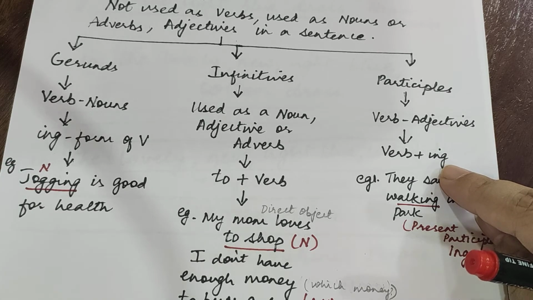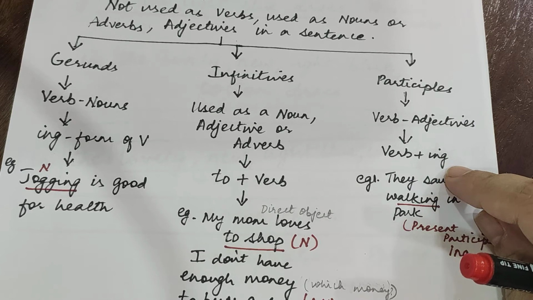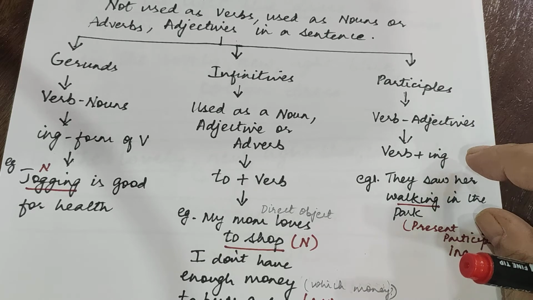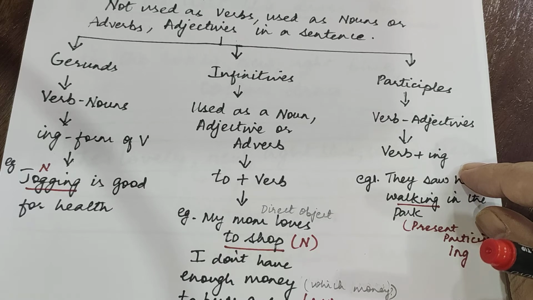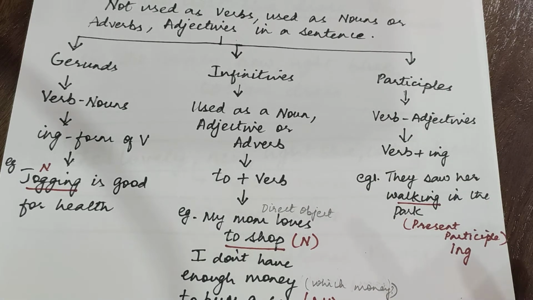Present participles are formed by adding ing to the verb. Past participles are formed by adding ed, en or d to the verb, and perfect participle is formed by adding having to the past participle form of the verb. Let us see the example.